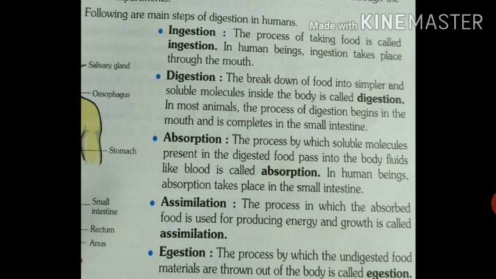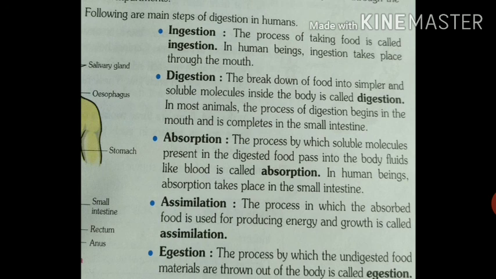Second, we have digestion. The breaking down of food into simpler and soluble molecules inside the body is called digestion. In most animals, the process of digestion begins in the mouth and is completed in the small intestine. So digestion means large food molecules are broken down into smaller, simpler and soluble molecules that can be absorbed into the body.